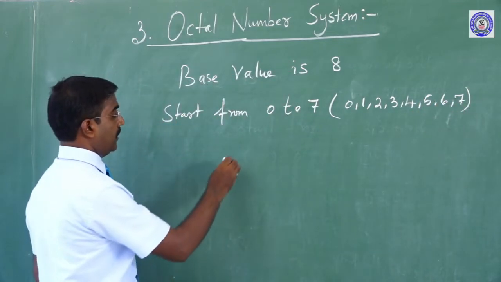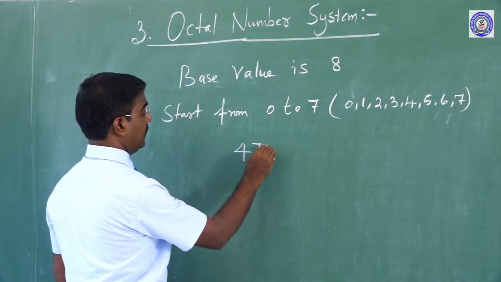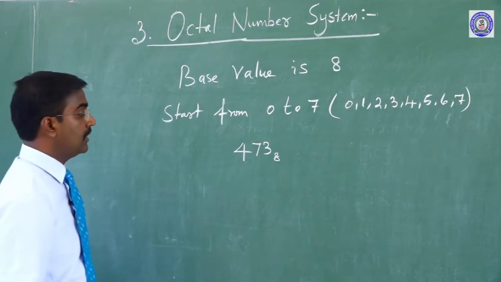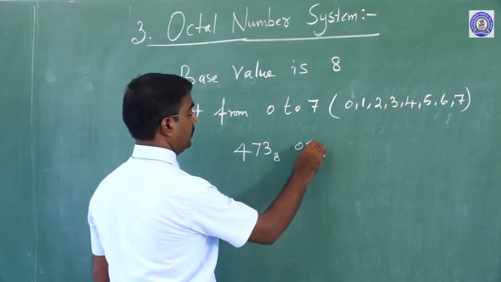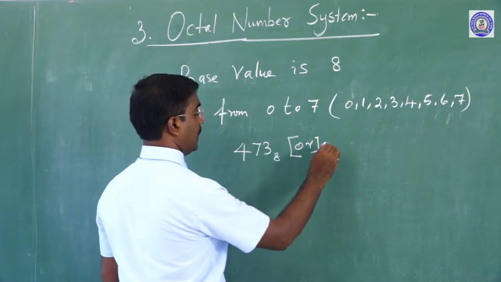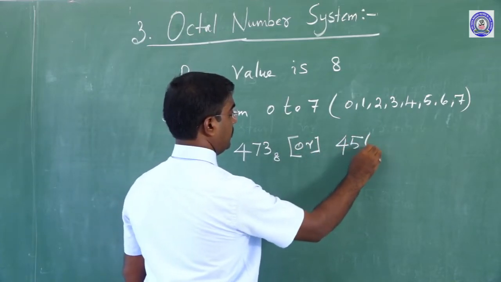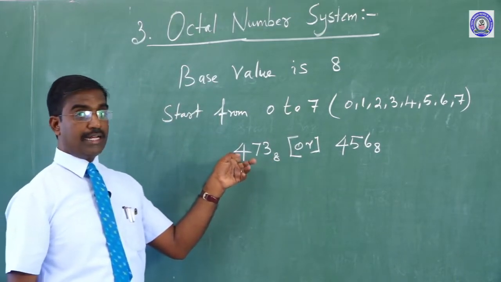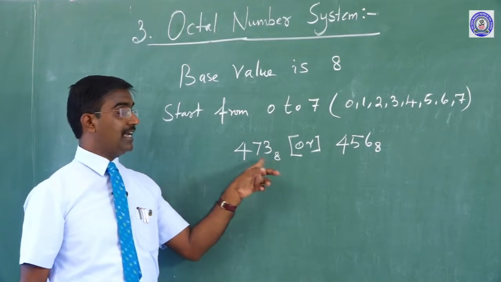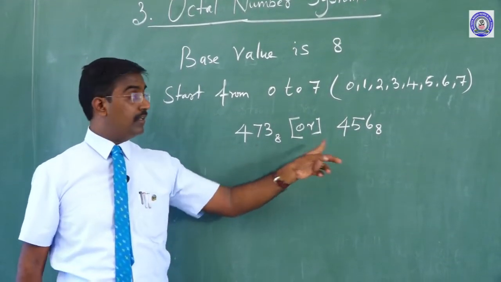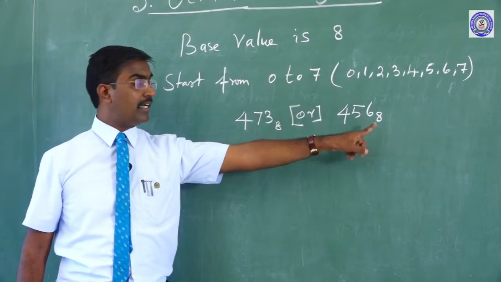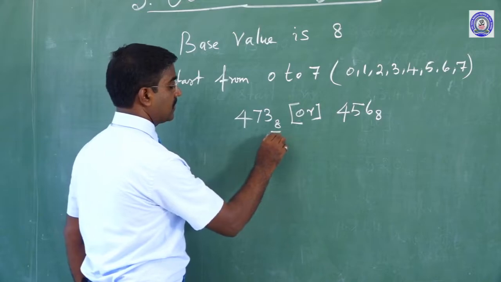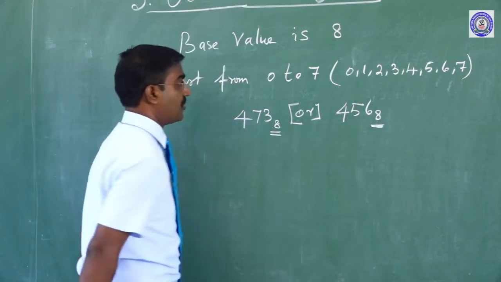Here, 473 base 8. Are you clear? And then another example, 456 base 8. Listen: in this, 4, 7 and 3 are under 8. Here 4, 5, 6 are also under 8. So the base values are under the system. This is the octal number system.